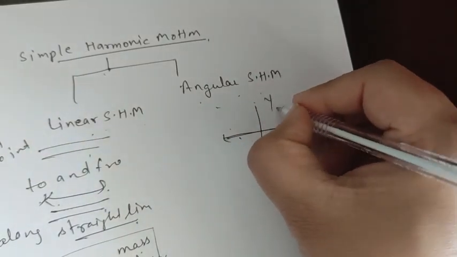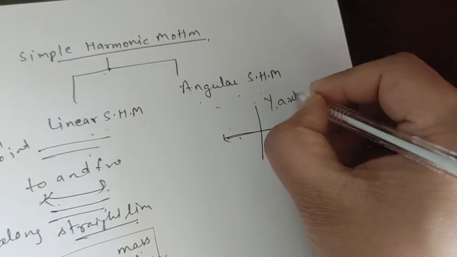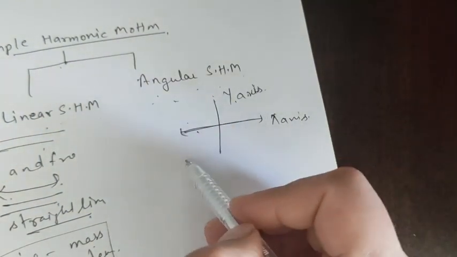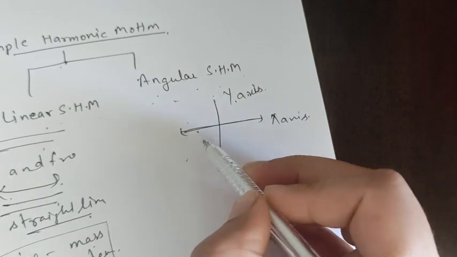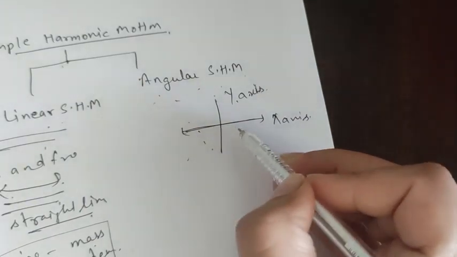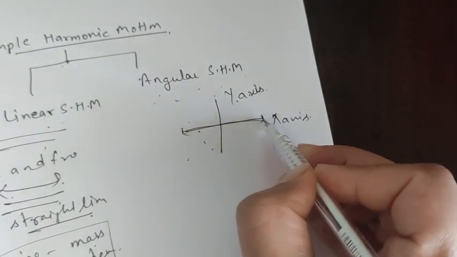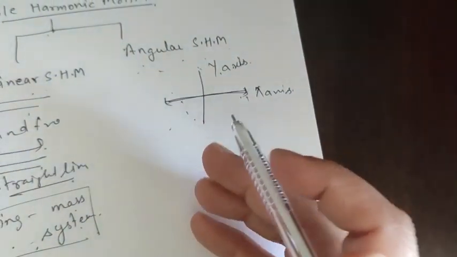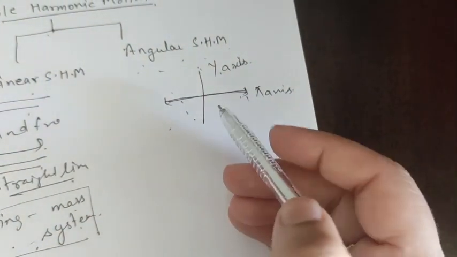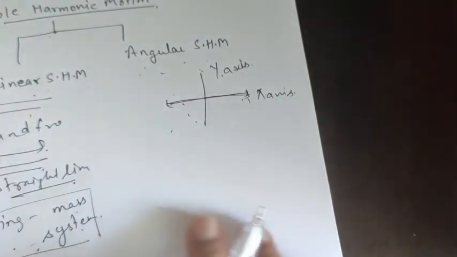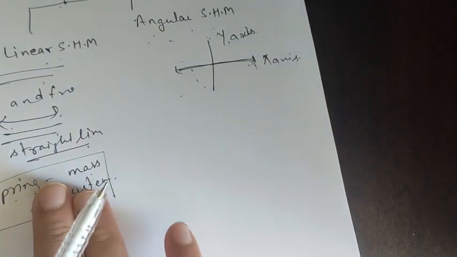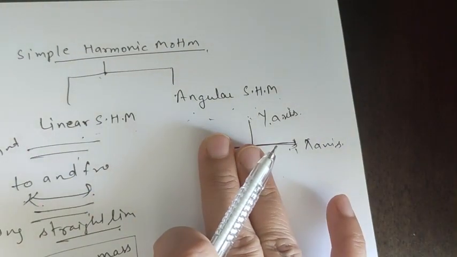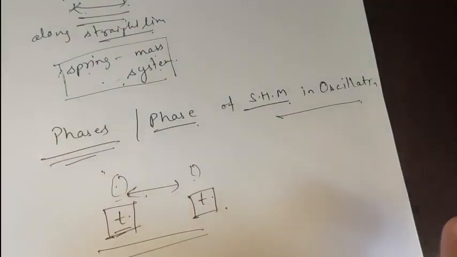The oscillation is fixed along one axis. It could be x, it could be y. It depends on what objects you are taking and in which direction you want to move that object. So these are the two classifications of simple harmonic motion: linear simple harmonic motion and angular simple harmonic motion.